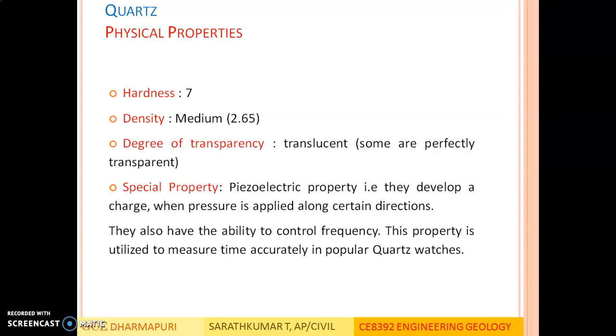Degree of transparency: translucent to transparent. Some also exhibit transparent nature. Special property: this is the piezoelectric property. They develop a charge when pressure is applied along certain directions. They also have the ability to control frequency. This property is utilized to measure time accurately in popular quartz watches.